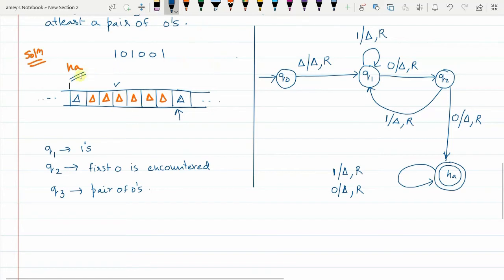Okay, and finally there is nothing remaining to be read. Delta is read. Okay, so there is no transition defined for that. So when there is nothing remaining to be read, you are still in the halting state. So finally, after the entire string is exhausted, you see which state you are in. You are in the halting state. So you say that the string is accepted.